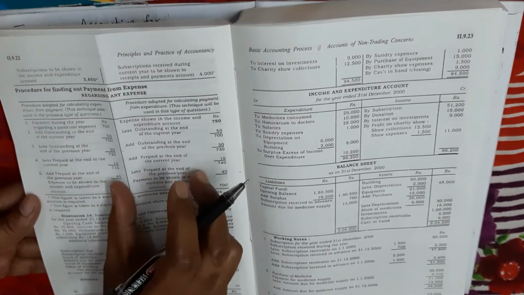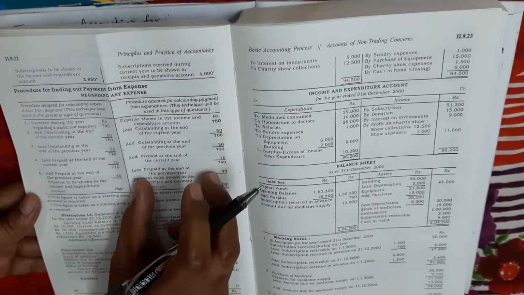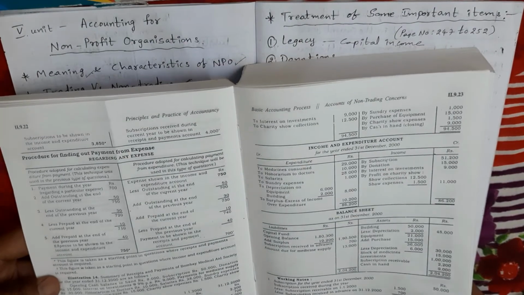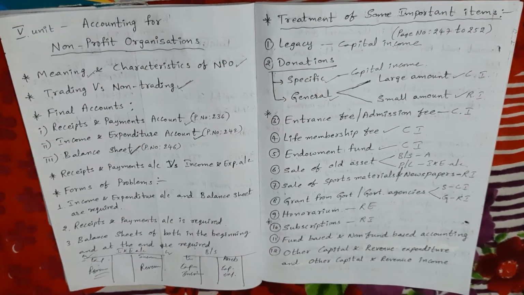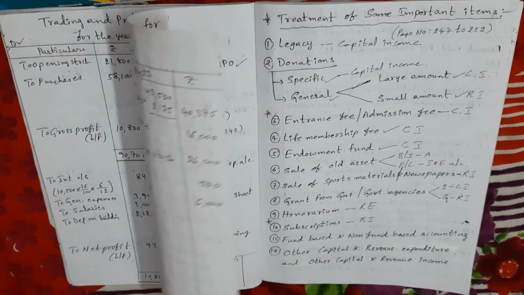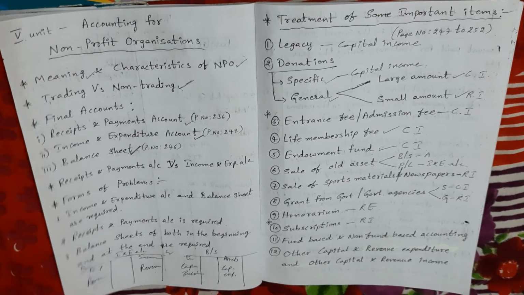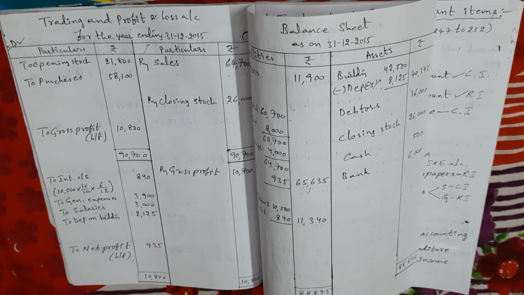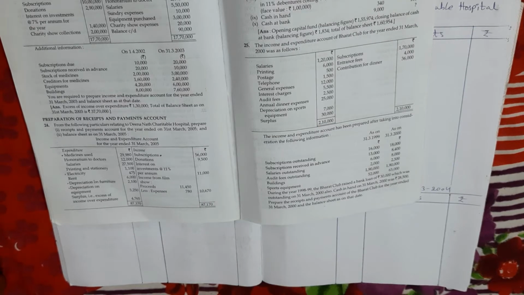These two proformas, these two procedures, are very important, and along with them you should also remember all the points which I have read just now. The points are given very clearly in our textbook on pages 278 and 279. Now I am going to do one problem in this method, on page number 310 in your textbook, problem number 24.